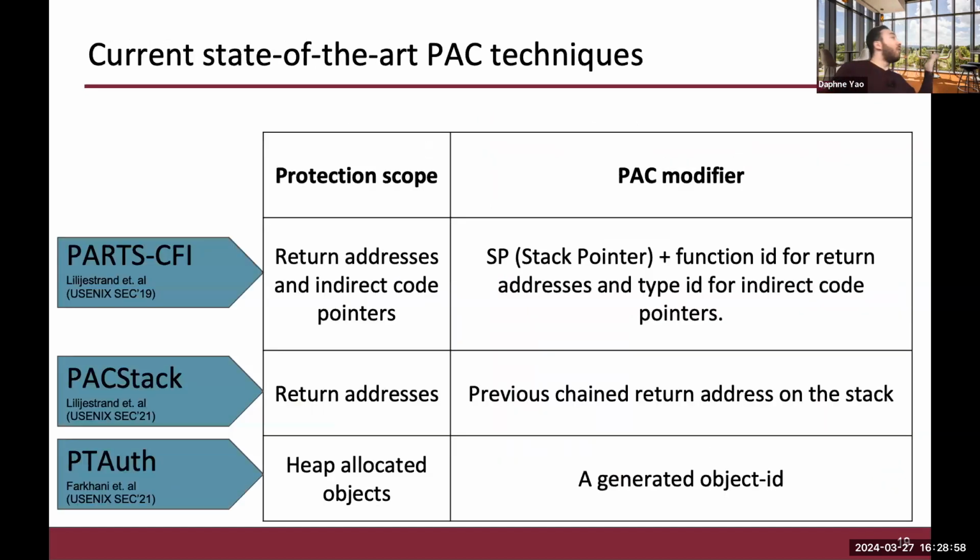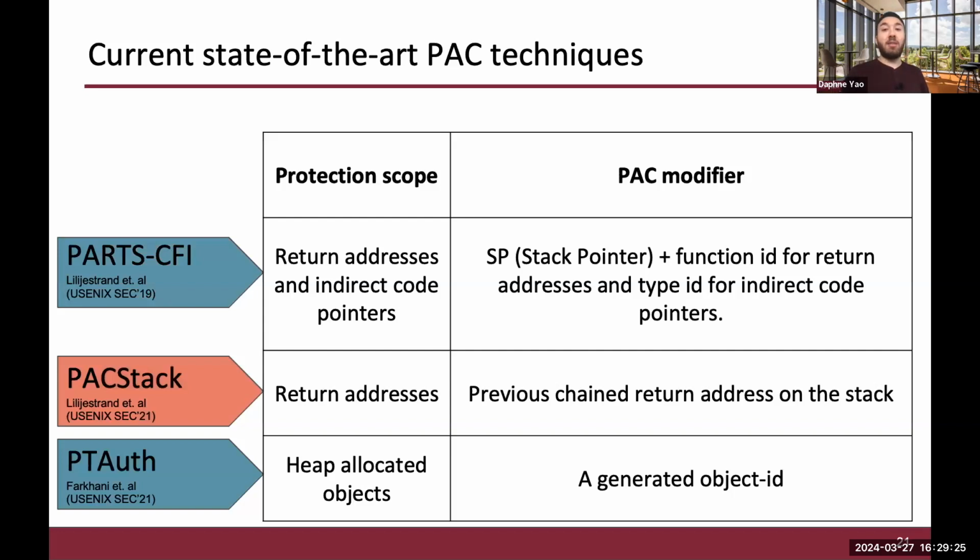So there have been several defenses that have been proposed in the literature recently. I'm going to quickly go over their main points of interest, but if you guys are interested, you'd be more than welcome to read the full papers. The first one is called PARTS CFI, which enforces forward and backward edge control flow protection. And the modifier that they use is the stack pointer, combined with a function ID for return addresses and a type ID for indirect code pointers.